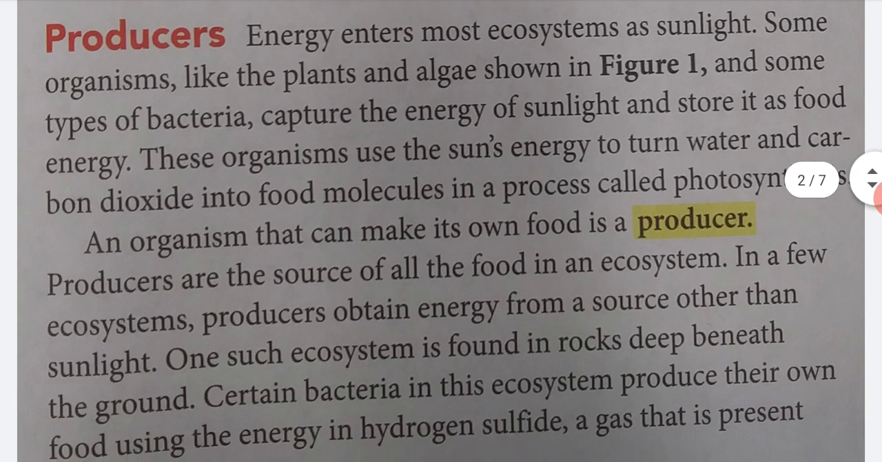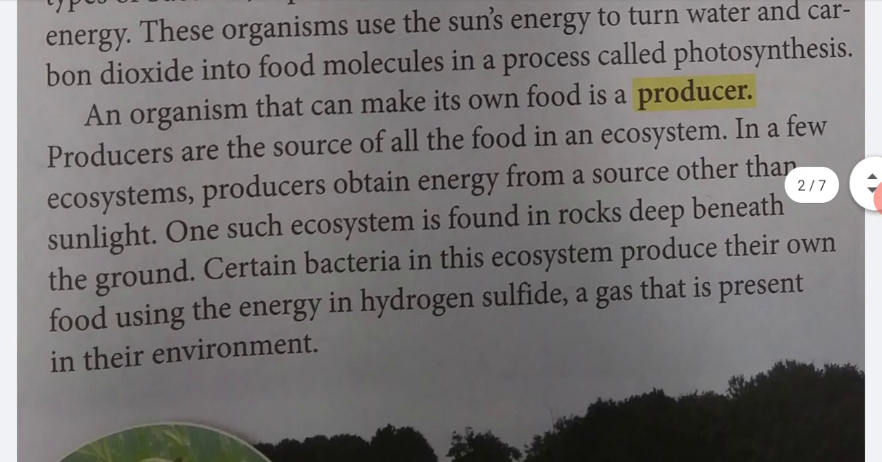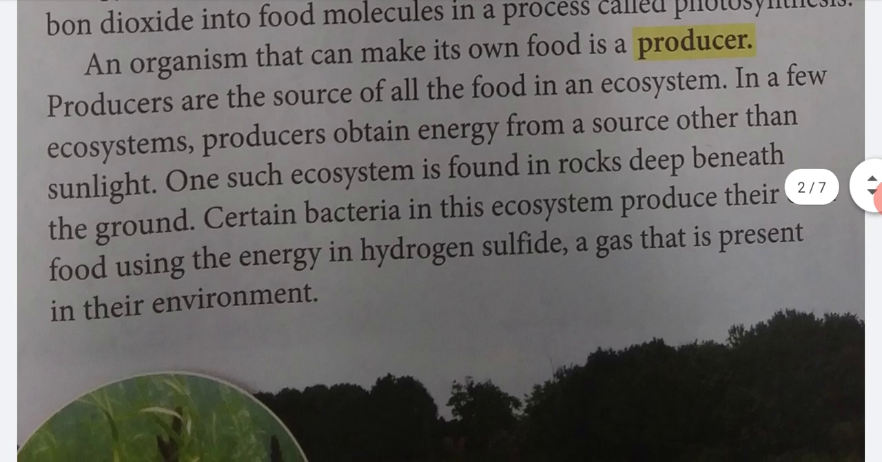Producers. Energy enters most ecosystems as sunlight. Some organisms, like the plants and algae shown in Figure 1, and some types of bacteria, capture the energy of sunlight and store it as food energy. These organisms use the sun's energy to turn water and carbon dioxide into food molecules in a process called photosynthesis. An organism that can make its own food is a producer. Producers are the source of all food in an ecosystem.